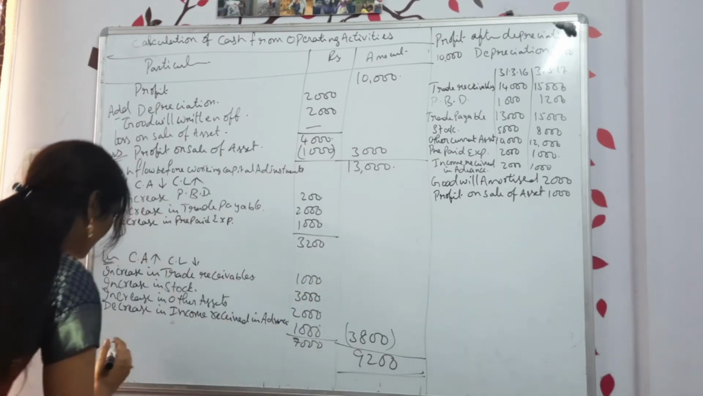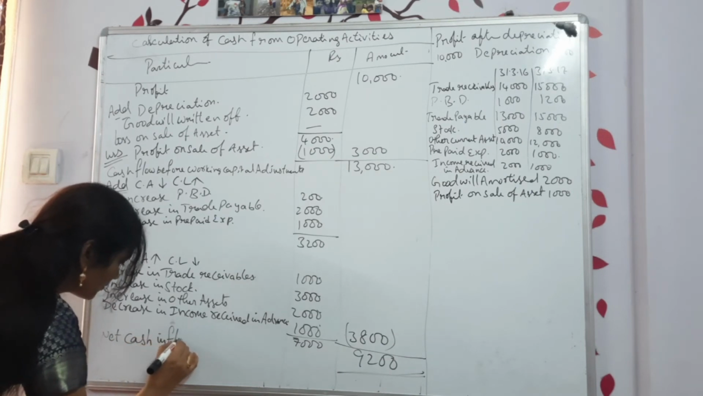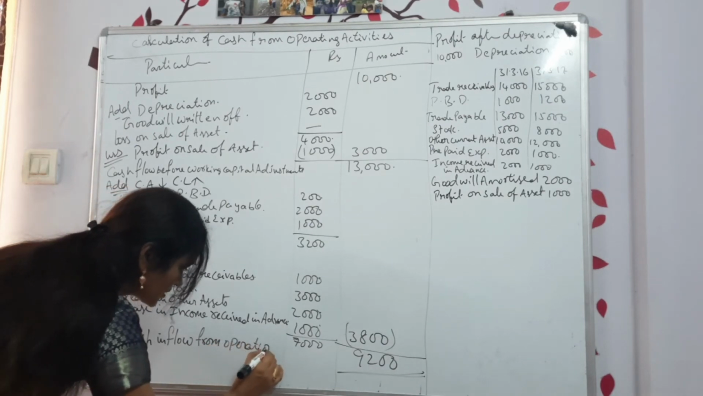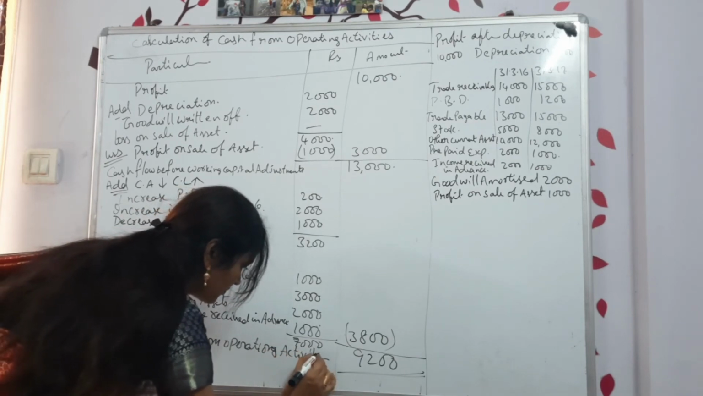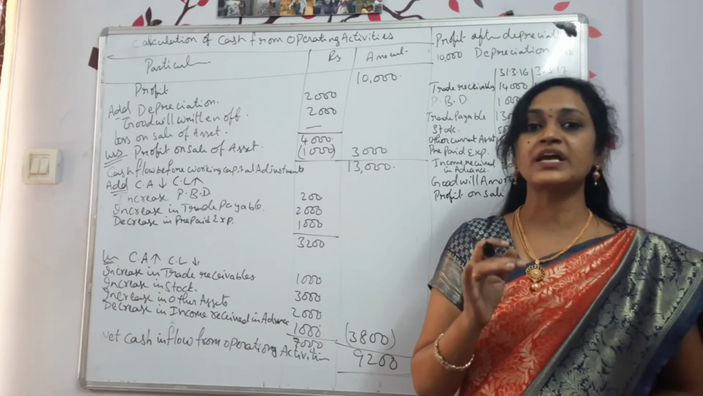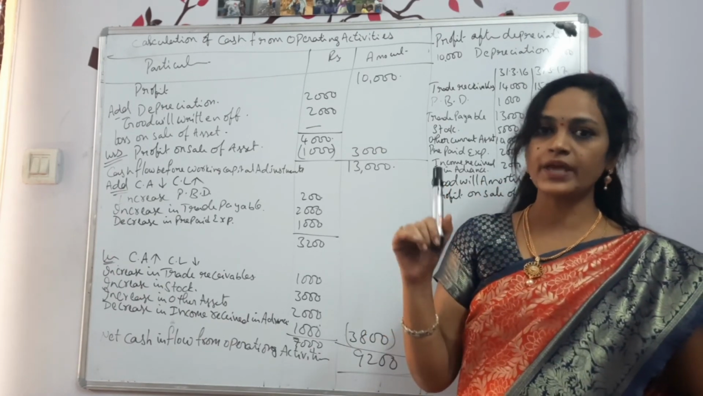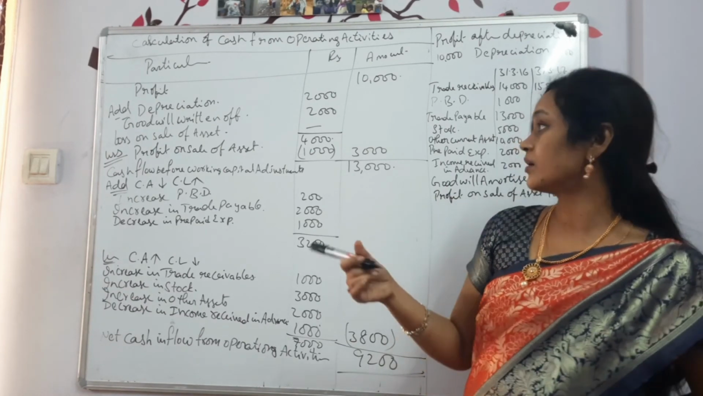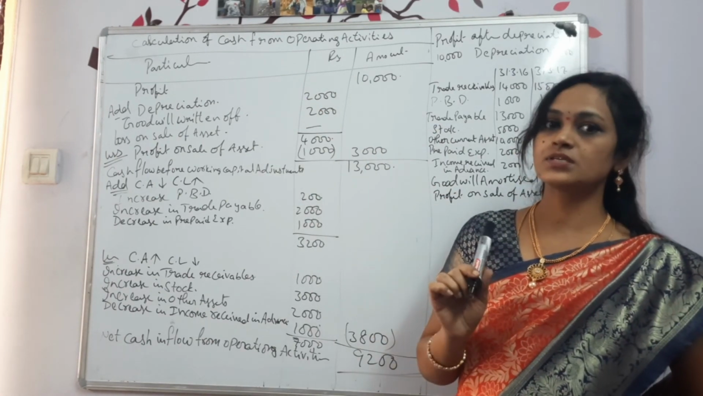This is net cash inflow from operating activities, or from operations. Anything you can take. Mainly what you have to check is whether cash is coming in or going out. These two only you have to check. If you have more doubts regarding the cash flow statement, please check the previous video, in which we have given a clearer explanation of why depreciation needs to be added and why other things we have added.